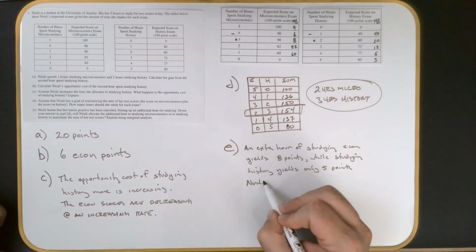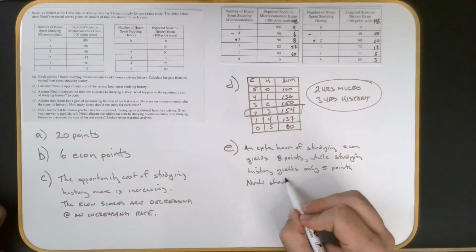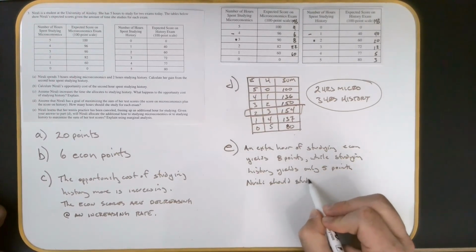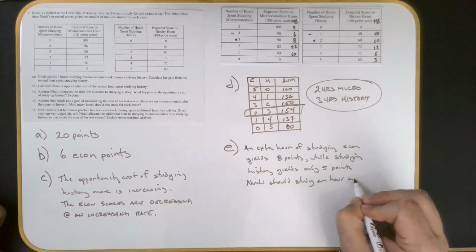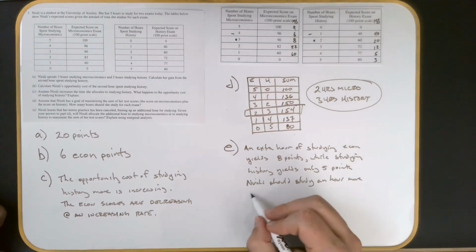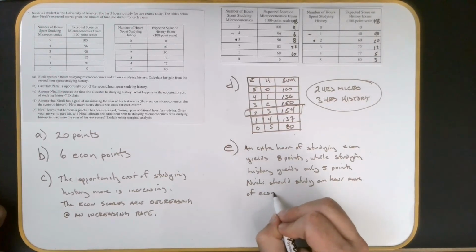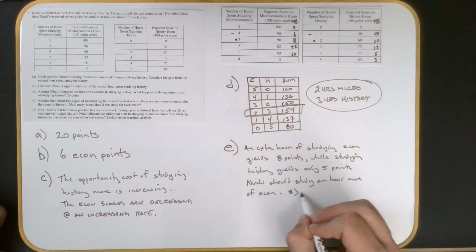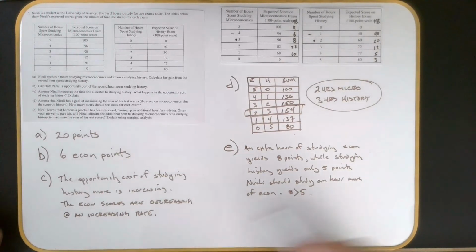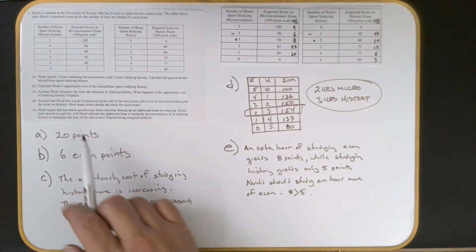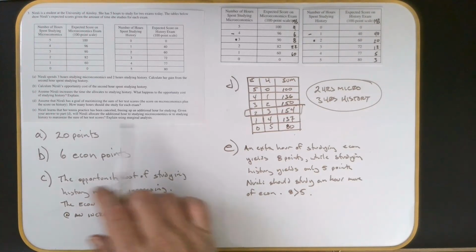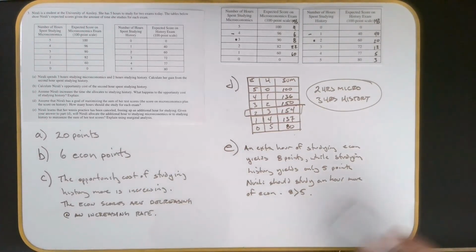Nirali should study an hour more of econ. 8 is greater than 5. Okay, and then her total would bump up to what, 162? All right, so explain using marginal analysis, we've got it there.